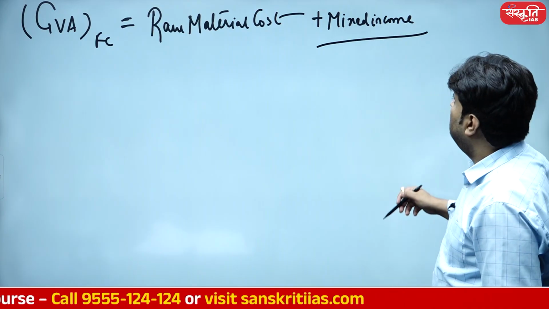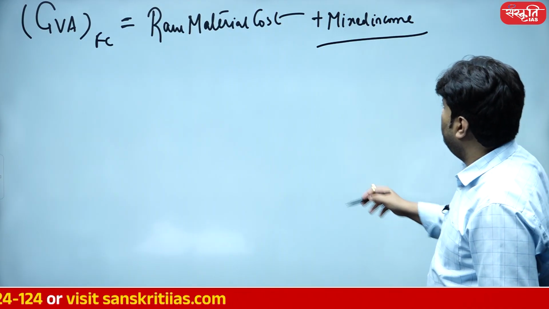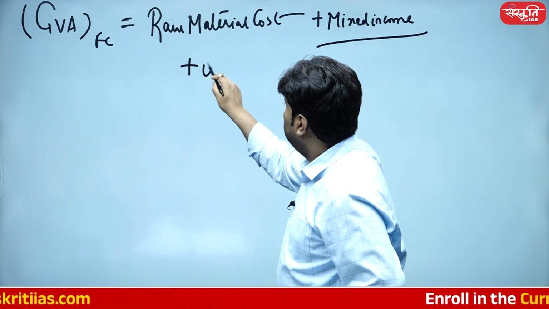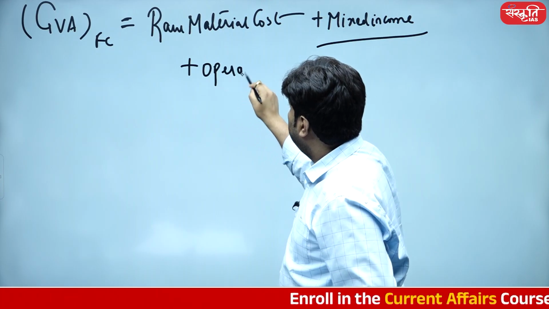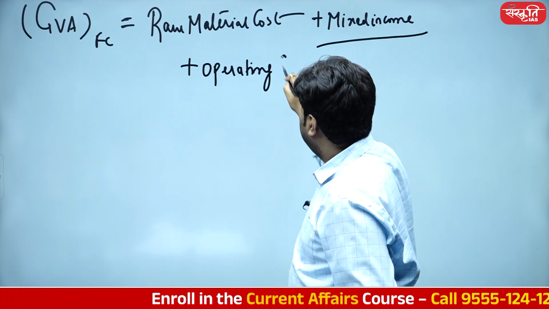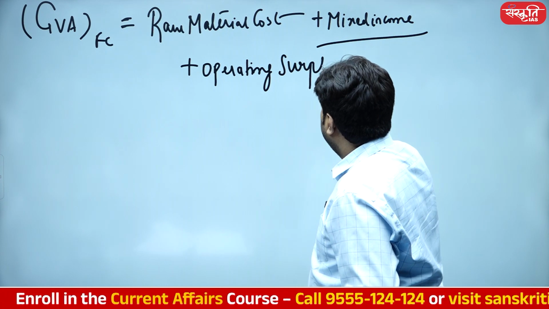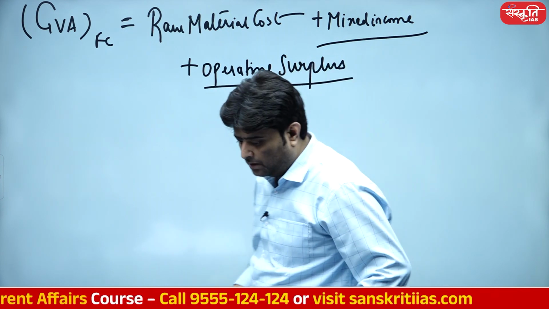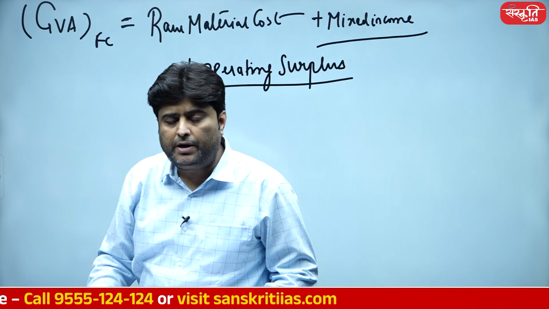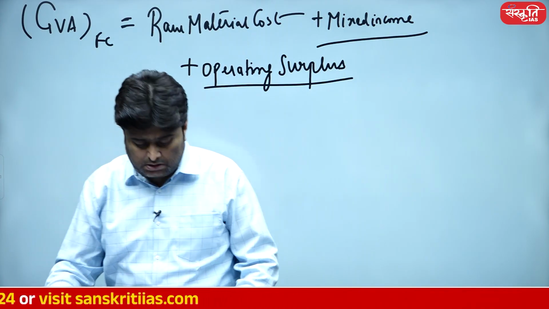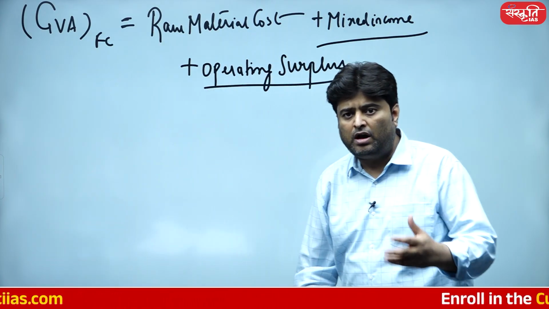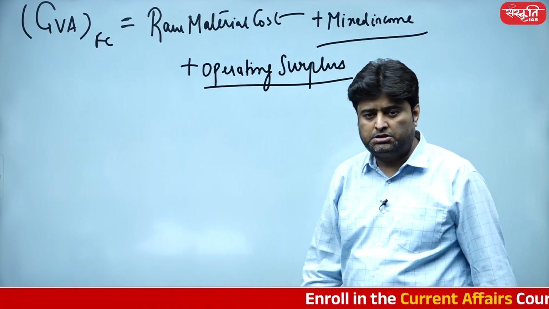And after that, raw material cost, mixed income, operating surplus. Now, how would you define the operating surplus? Operating surplus means profit before all type of interest and charges.